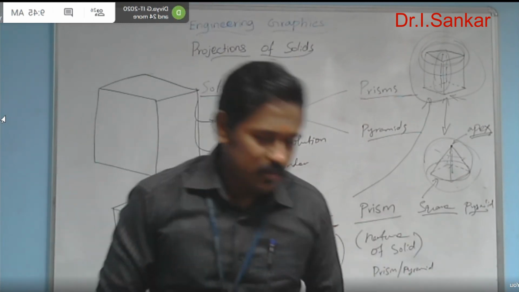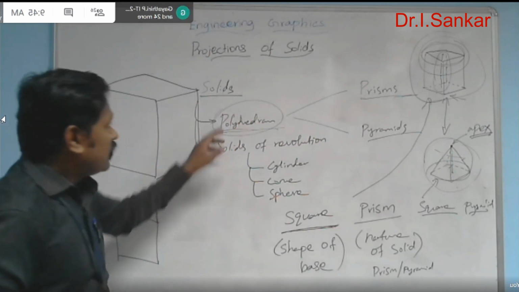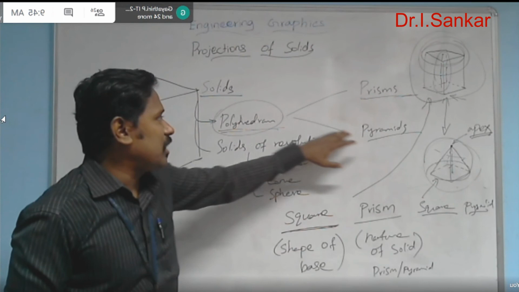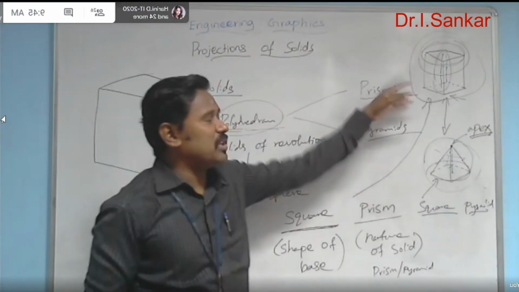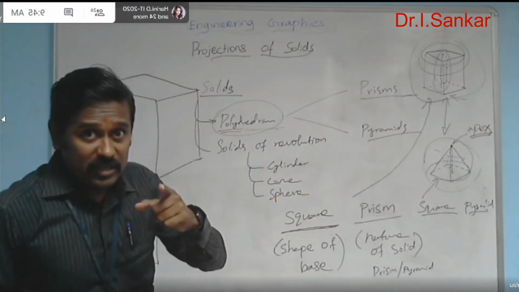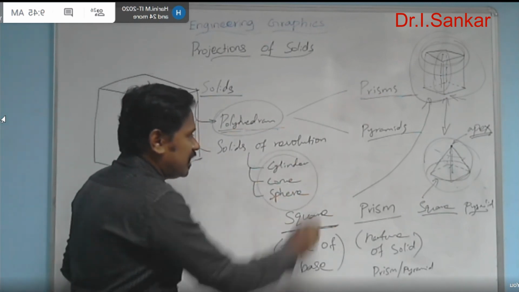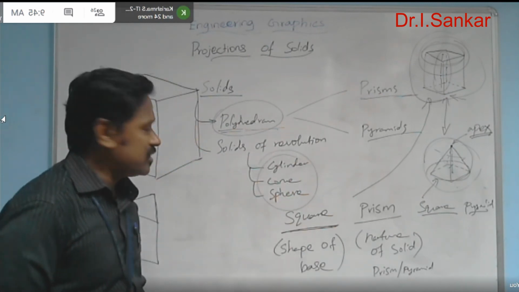Okay. And this is nothing but the polyhedrons. The prisms and the pyramids are coming under the category polyhedron. In both, the base shape is a polygon, regular polygon. That's very important. And then solids of revolution are nothing but three variants we are having: cylinder, cone, and sphere.